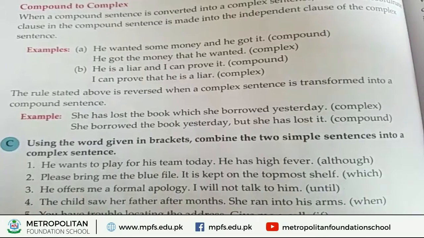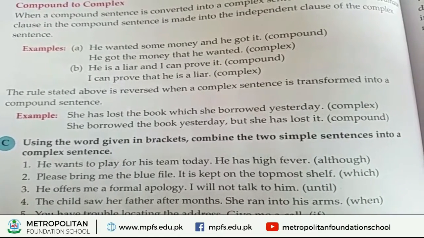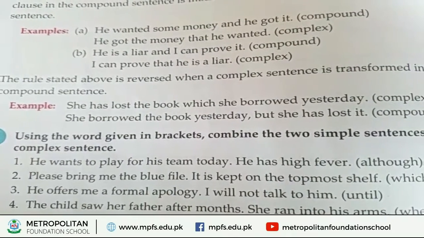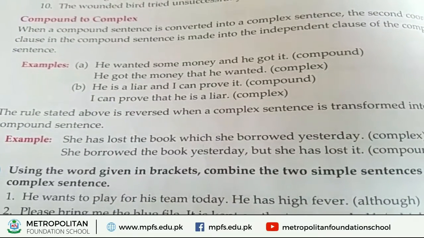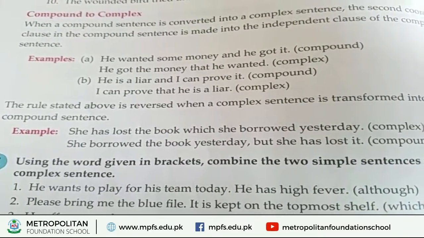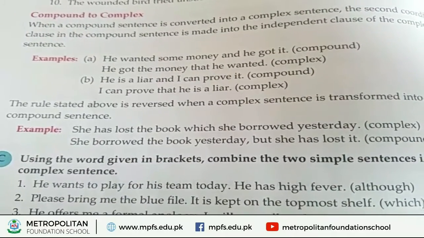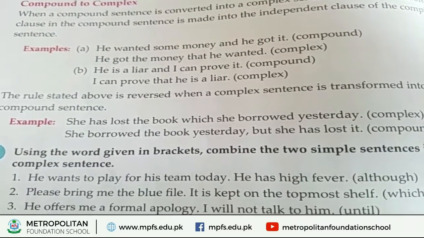The rule stated above is reversed when a complex sentence is transformed into a compound sentence. Here the rule of complex to compound is not mentioned, because that is the same. If we are changing sentences from complex to compound, the rule stated above applies in the same way.